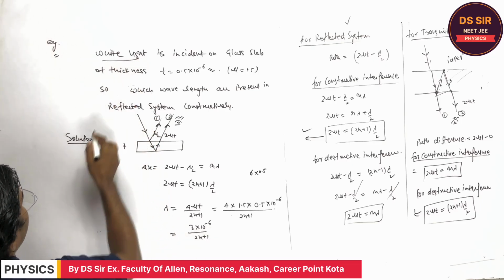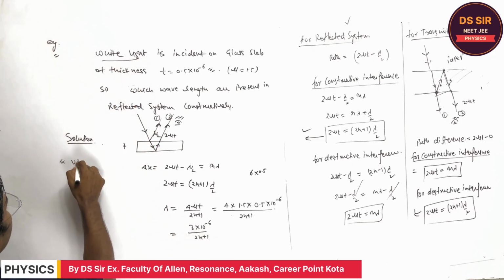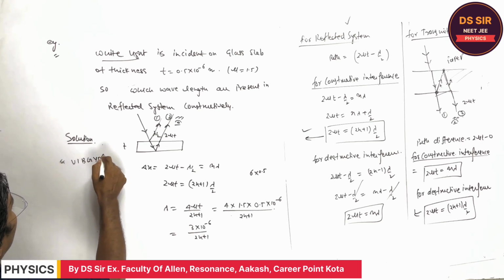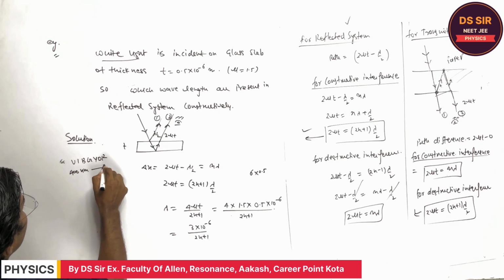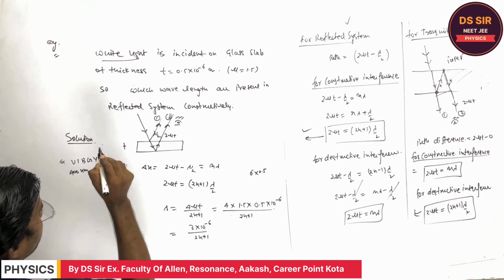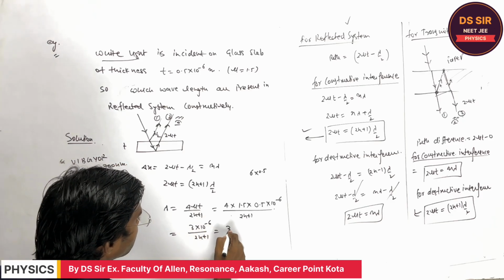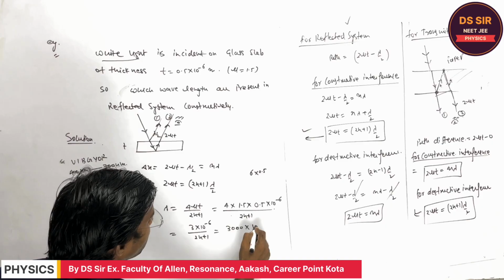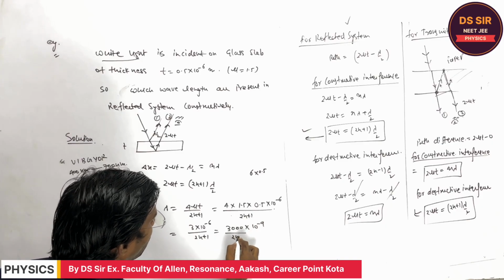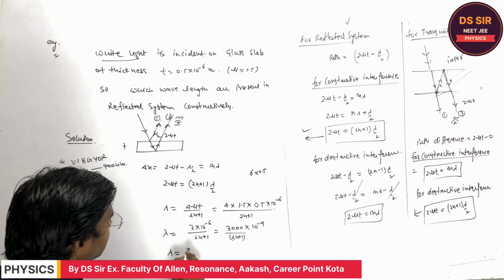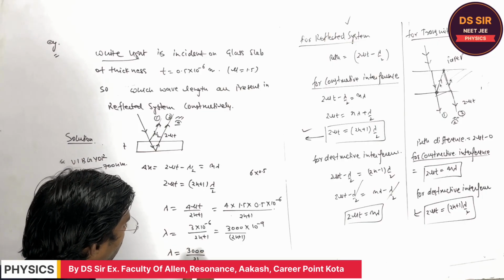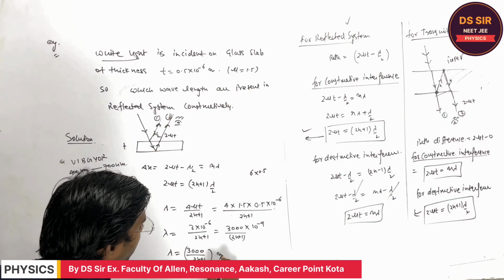If you consider white light, what is the wavelength range? From 400 nanometer to 700 nanometer. So I will write 3000 into 10 to the power minus 9 upon 2n plus 1. Are you getting or not? So this wavelength is 3000 upon 2n plus 1 nanometer.